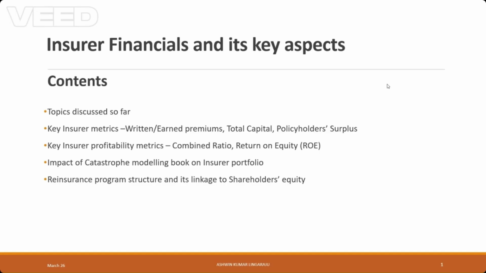We will review the CAT modeling book based on insurance financials, and towards the end, we will review a reinsurance program structure and how it can be linked to policyholder surplus. So let's get the PPT started.